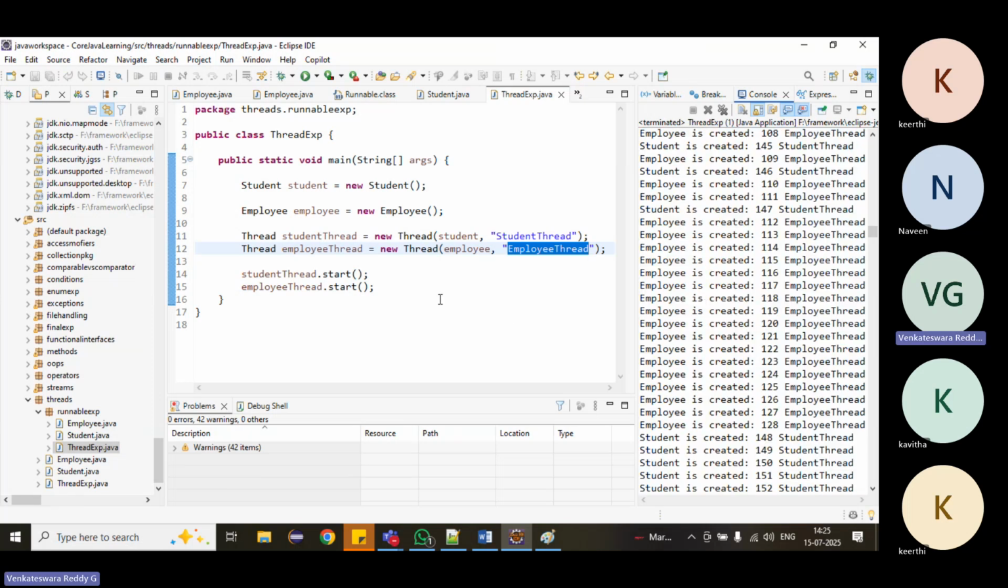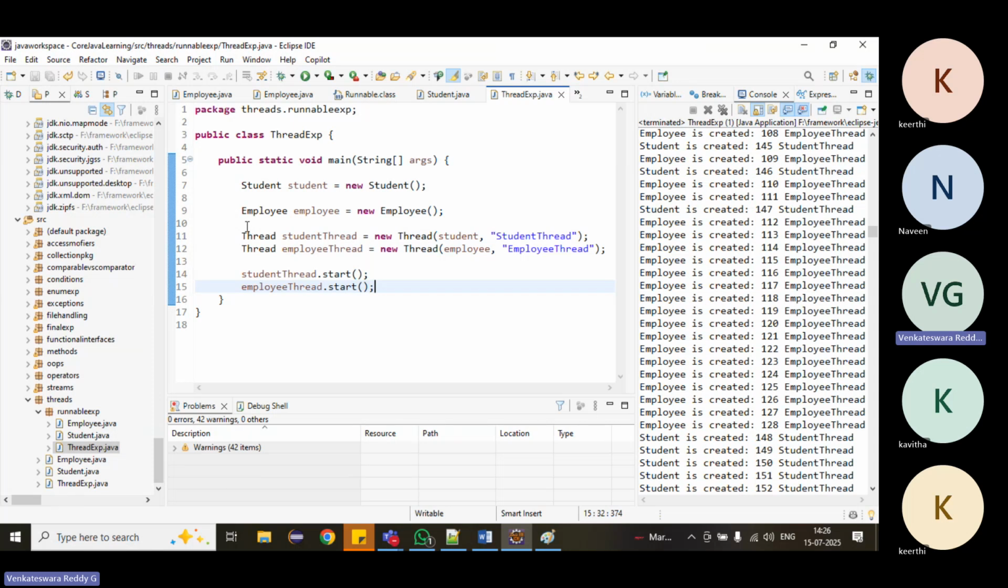Right. This is how we can create threads in two different ways: one is by extending the Thread class, or by extending the Runnable interface. So what is the advantage if we implement the Runnable interface? If you want one more class, we can extend it, or we can implement multiple interfaces.